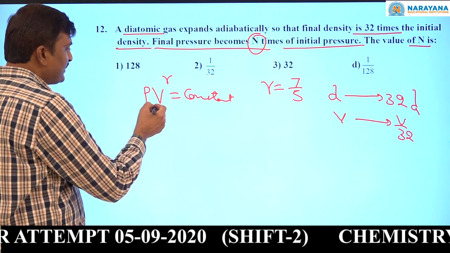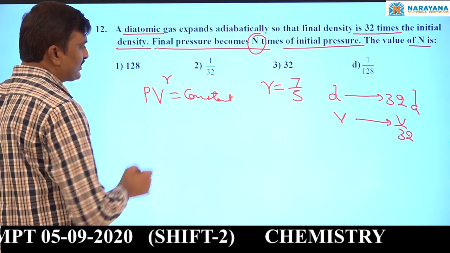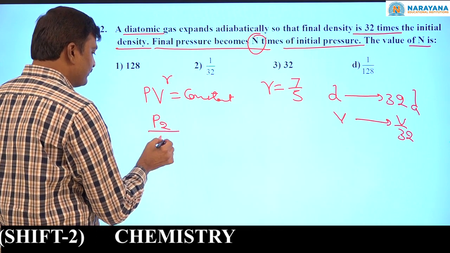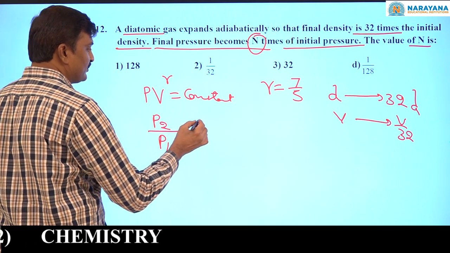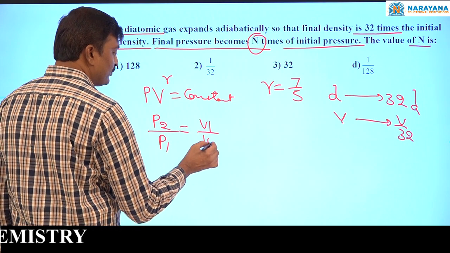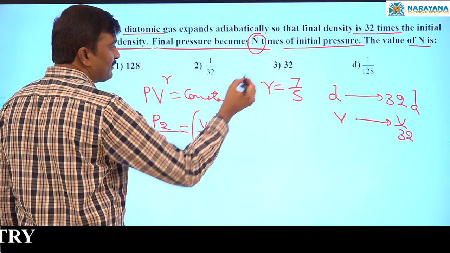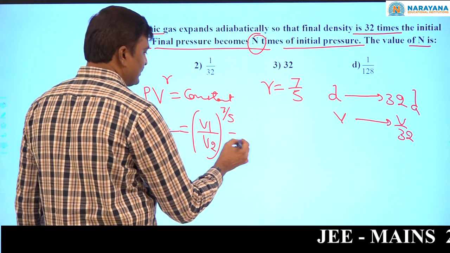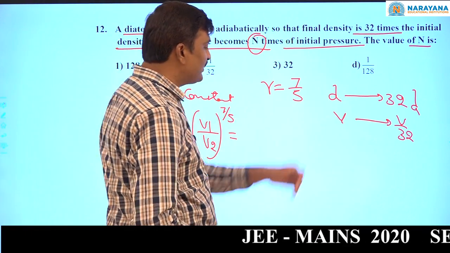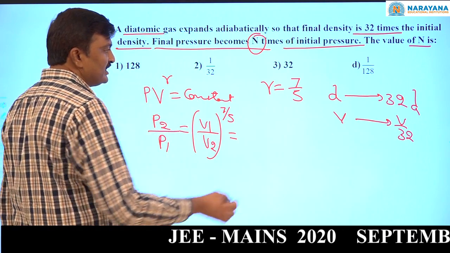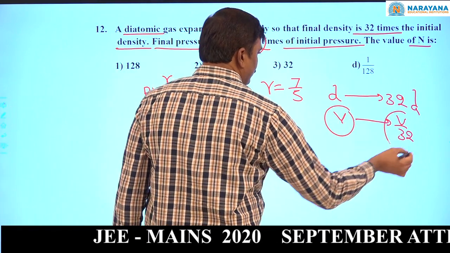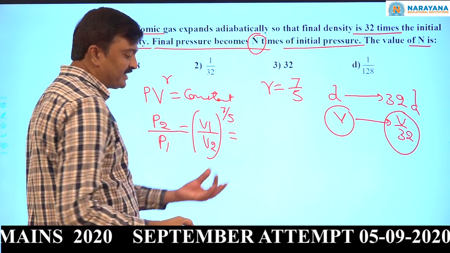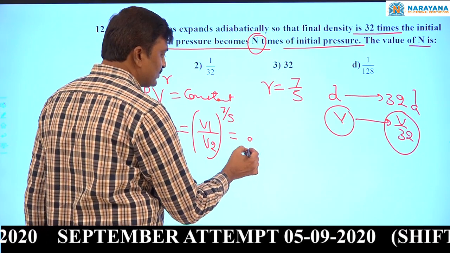Now P into V to the power gamma equal to constant. Now P2 by P1 equal to V1 by V2 to the power gamma, gamma 7 by 5. Now V1 by V2 becomes how much? 32. 32 you can write it as 2 to the power 5.